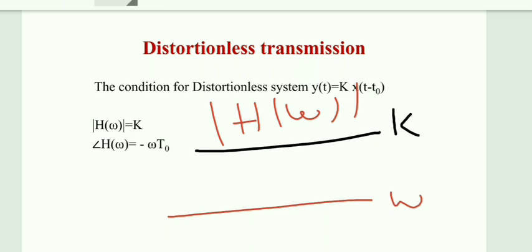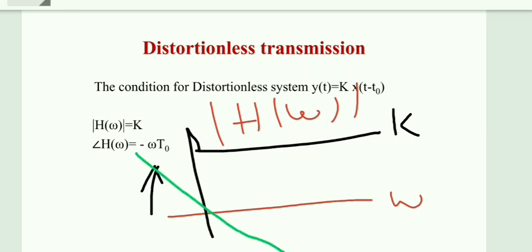It is the magnitude response. Similarly, what is the phase response? Phase is varying with respect to frequency omega, but with a minus sign. It is linear, so it is going like this: minus omega t naught, where t naught is a delay that is fixed or constant.